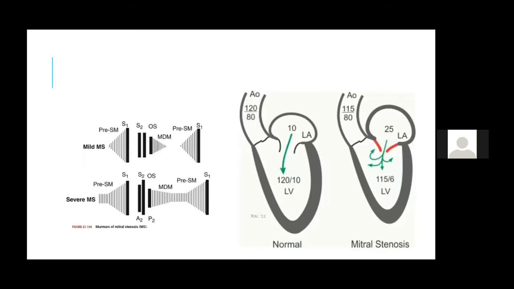I have already discussed, you can see in severe MS there is a presystolic accentuation. So the murmur is mid-diastolic. It starts sometime after the P2. First it is a decrescendo type, and just after the opening snap, there is a presystolic accentuation. So just after the opening snap, the intensity of the murmur increases. This is how you have to draw a murmur of mitral stenosis.